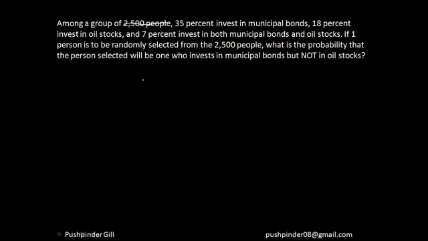It's not an exact number. So with the percentages as well, you can easily calculate it. Now how many people are there? If it's a percentage, there are a total of 100 people. And if I draw the diagram, 35% of the people invest in municipal bonds and 18% of the people invest in oil stocks and 7% is both, right? Now he's asking, what is the probability that the person selected will be the one who invests in municipal bonds but not oil stocks, which is nothing but this area.